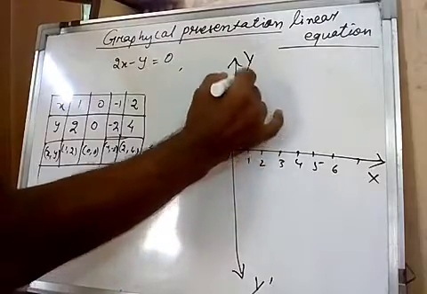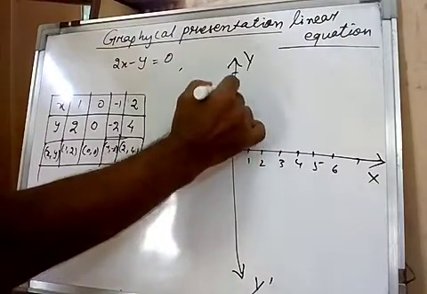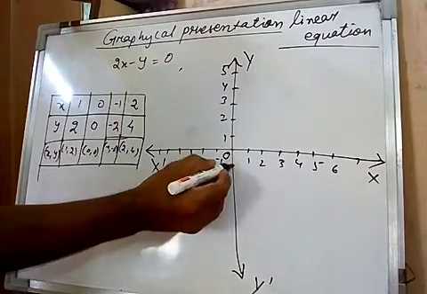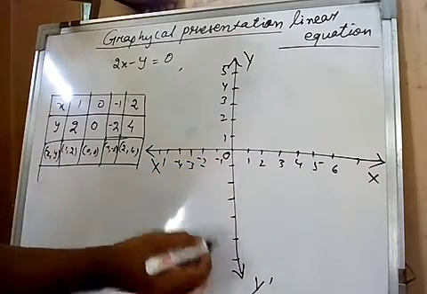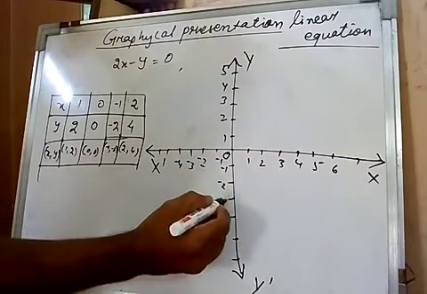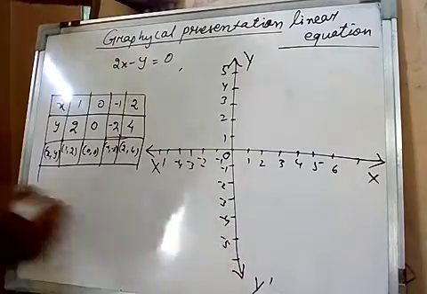On the upside all are positive, 1 2 3 4 5, and on the downside it is negative, minus 1 minus 2 minus 3 minus 4 minus 5, like this.